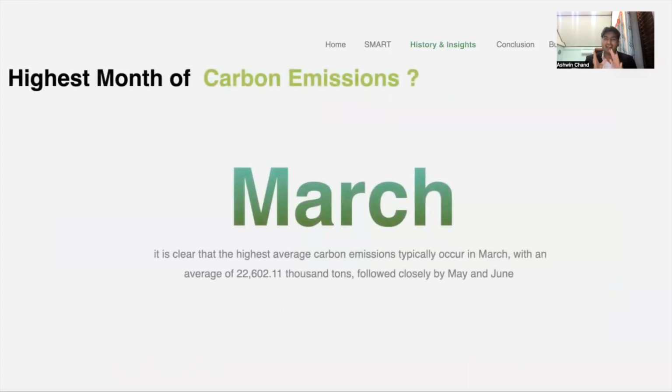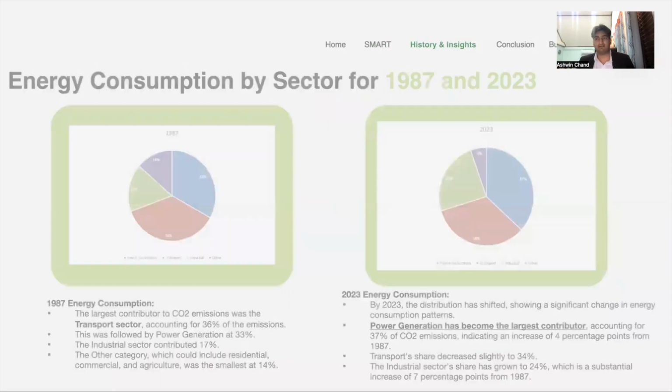And then when we look at the highest month of carbon emissions, when we average it out, we see that March is the one that has the most carbon emissions. Then is May, June. This allows us to understand that when we have to sell carbon credits to these companies, we know what we have to sell to, which months, which seasons.